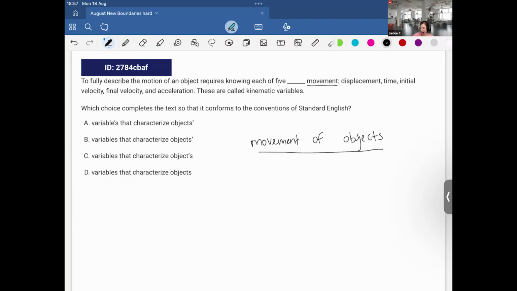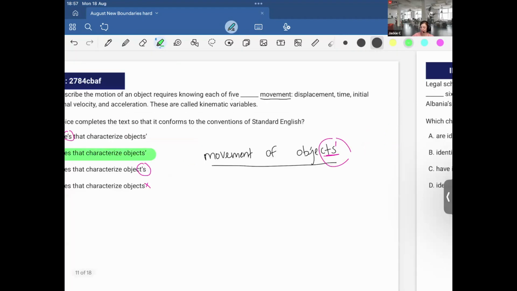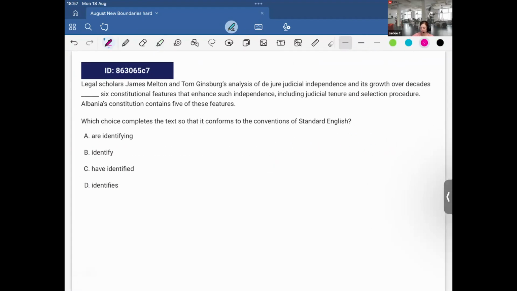So I know for sure that this needs to have an apostrophe. And we are talking about objects plural, and the appropriate way to do that is with one apostrophe. This would be if it was singular, so that's incorrect. And we need the apostrophe, so this can't be correct. And this doesn't make any sense, so it must be B. And that's our option. Okay, amazing. Oh my goodness, look at this. I scanned the answers. I know I'm dealing with verbs. This is plural.